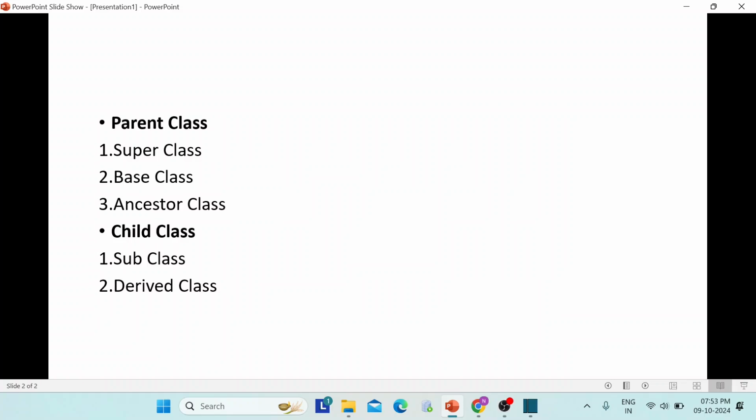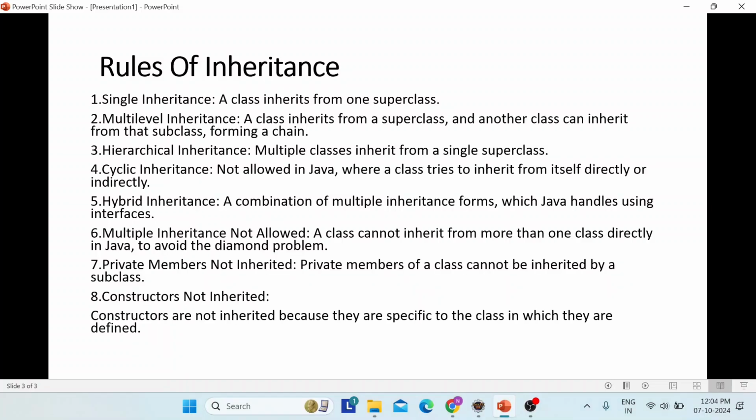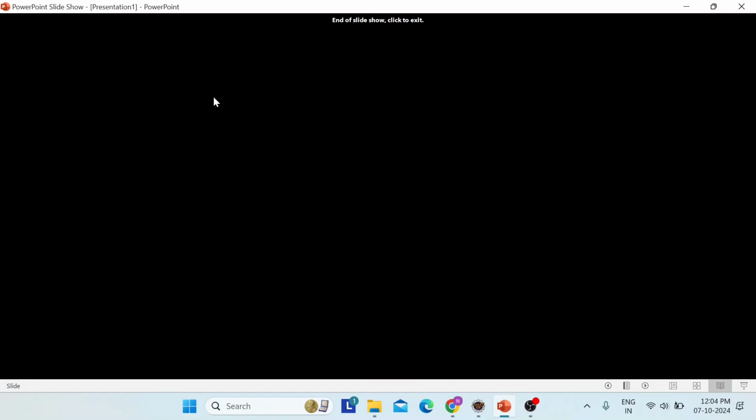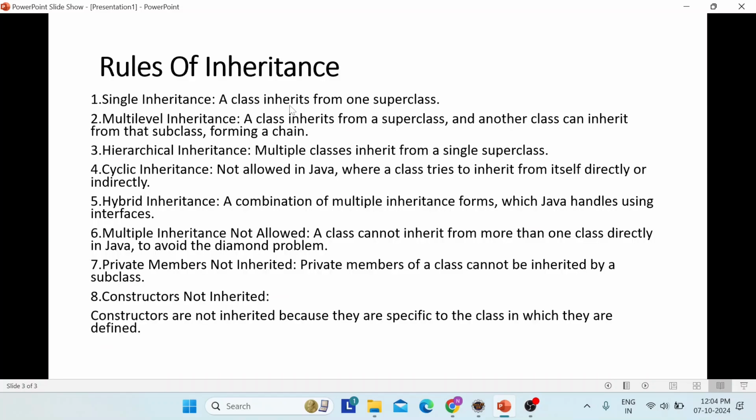The different names of the parent class are superclass, base class and ancestor class. The different names of the child class are subclass and derived class. Exactly, we have discussed all these. So these are the definitions you can see from here.